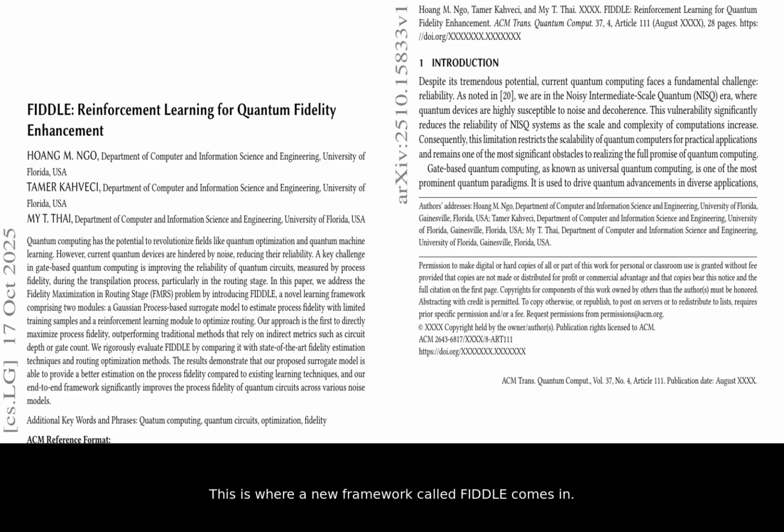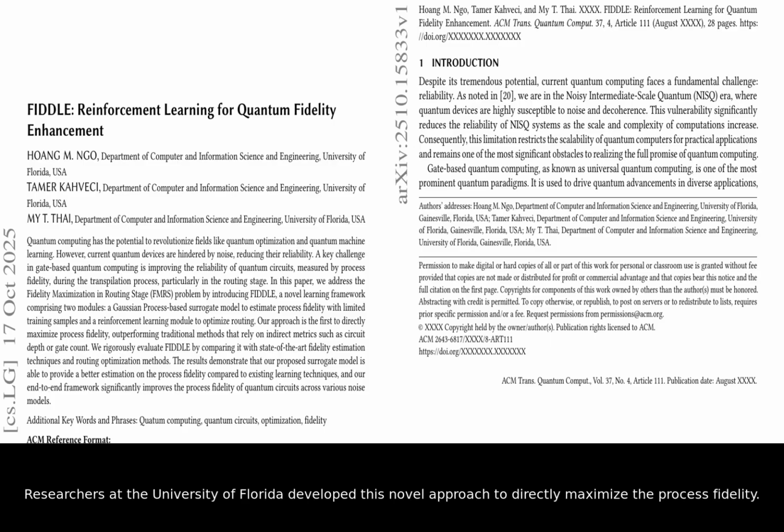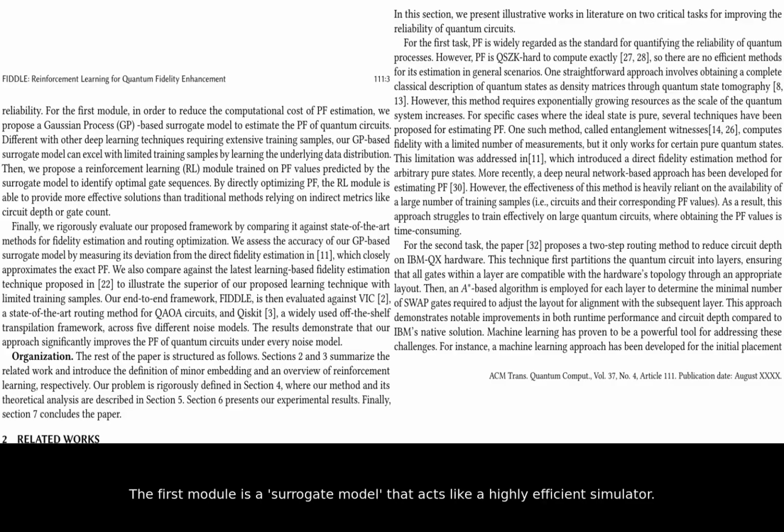This is where a new framework called FIDDLE comes in. Researchers at the University of Florida developed this novel approach to directly maximize the process fidelity. FIDDLE is a learning framework that cleverly uses two distinct AI modules to optimize quantum circuits. The first module is a surrogate model that acts like a highly efficient simulator. It learns to accurately predict the final fidelity of a quantum circuit, even with very limited training data.